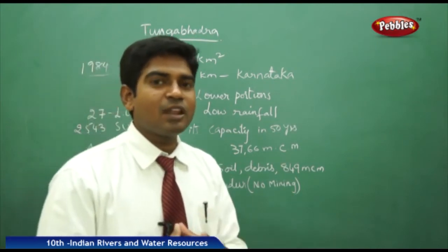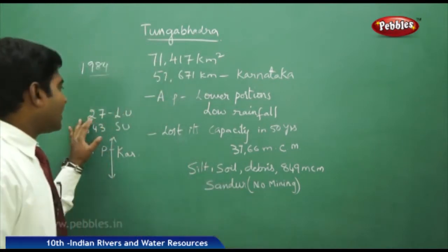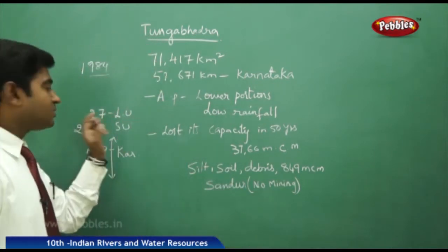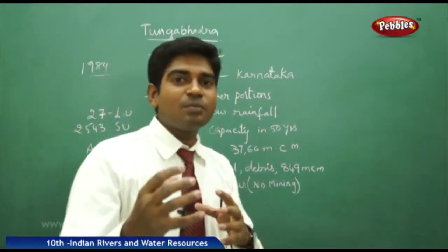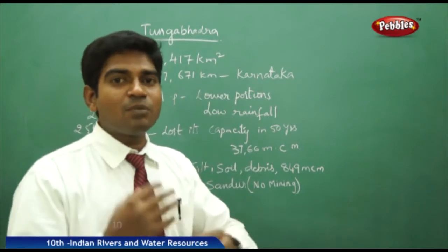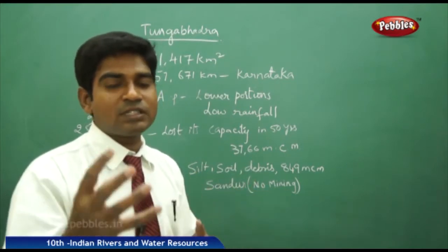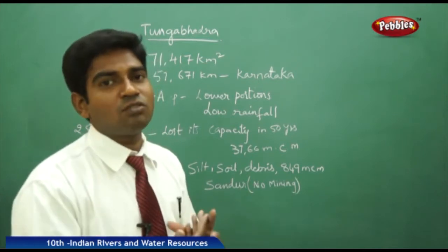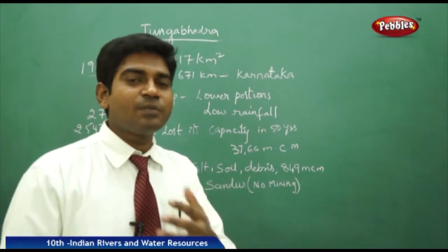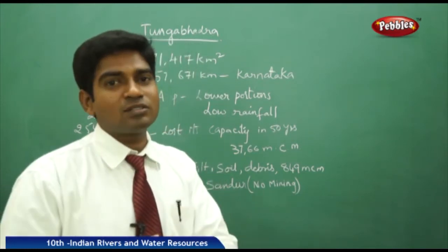But at the same time, there are various issues. We have larger units, 27 large units and 2,543 small units, which require a daily supply of water, and the multiplying number of cities and towns in the areas around Karnataka have increased the need for water for their day-to-day needs. They take gallons and gallons of water daily without any limit, because their larger factory units need the water supply to sustain.